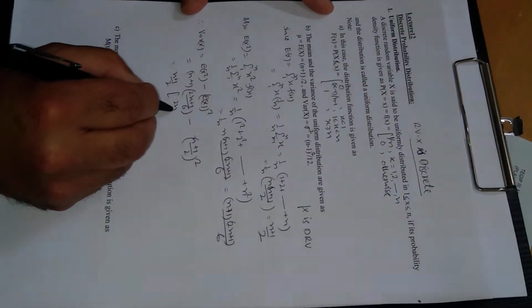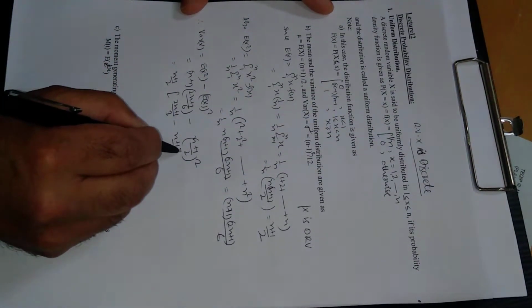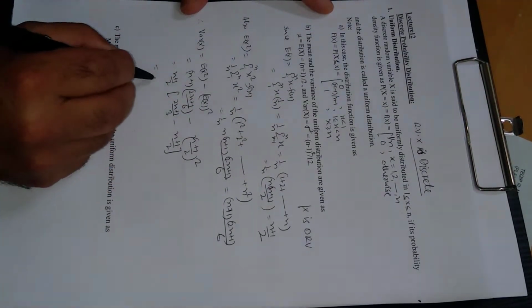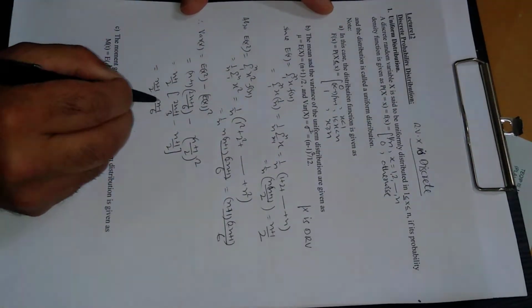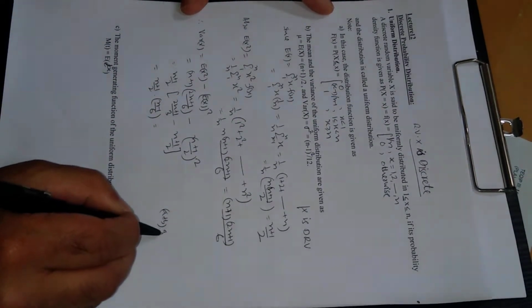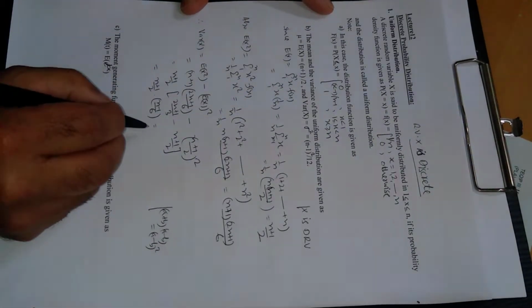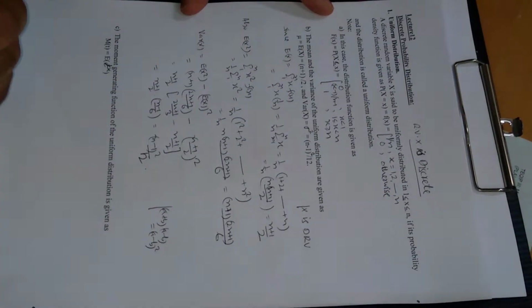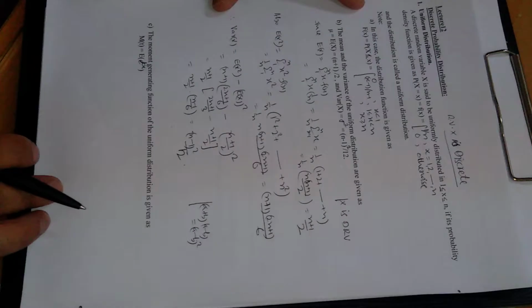Here we are left with 2n plus 1 divided by 3, and here n plus 1 divided by 2, and after taking LCM as 6 and simplification, this will come out to be n plus 1 divided by 2 times n minus 1 divided by 6, and this is a plus b, a minus b, a plus b, a minus b, which is equal to a minus b whole square. So this will be n minus 1 whole square divided by 12. So this is the variance, n minus 1 whole square divided by 12.